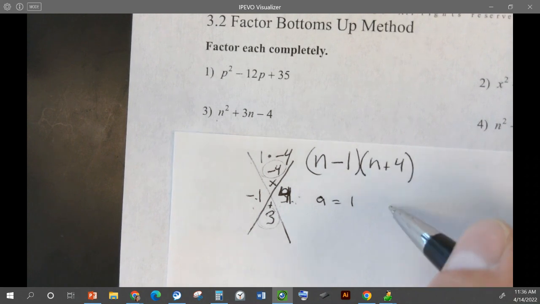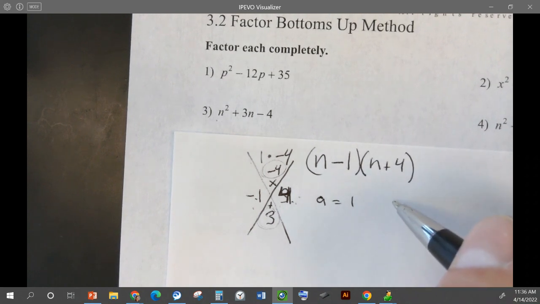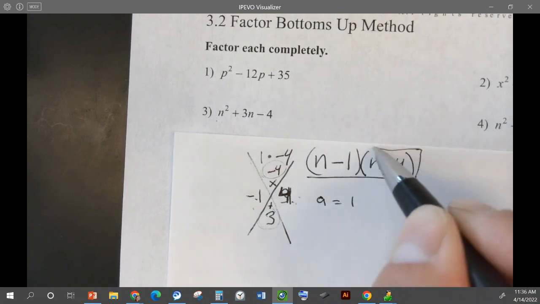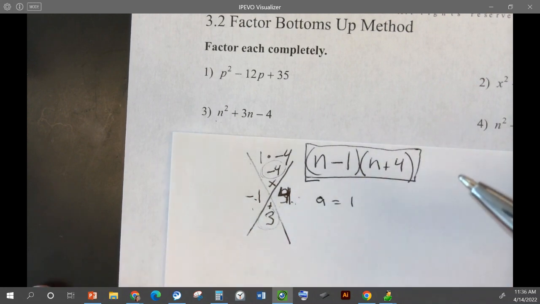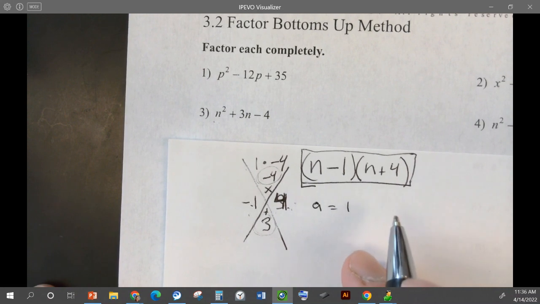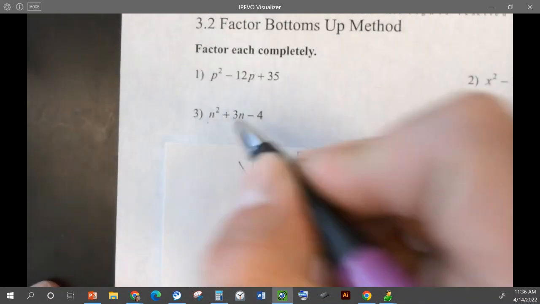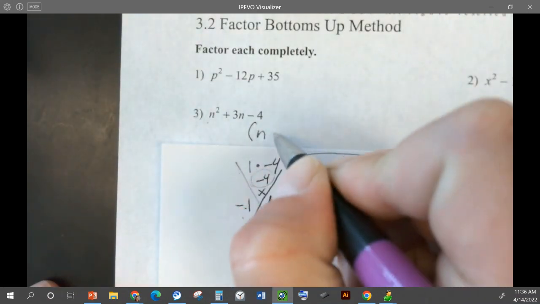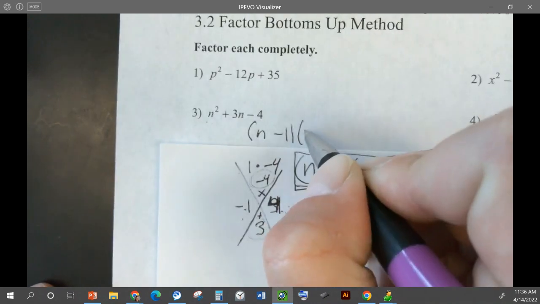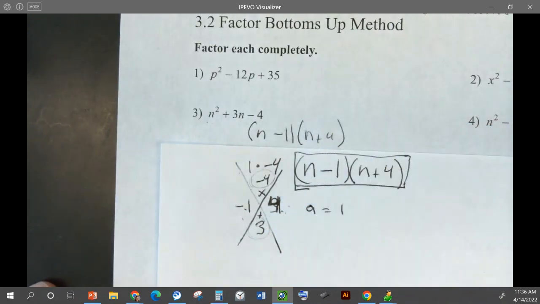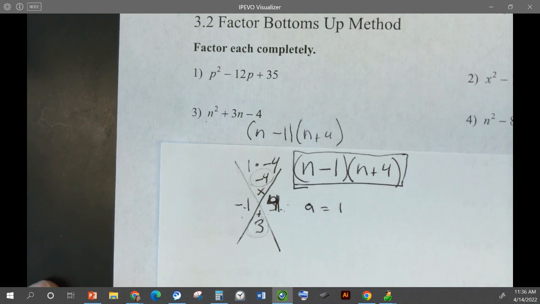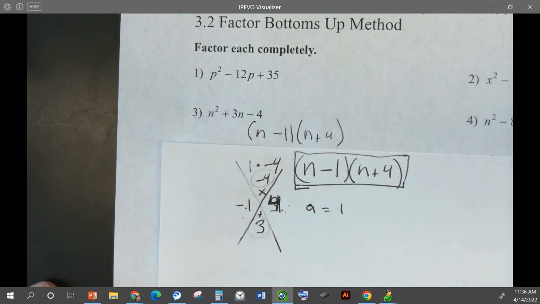And what's 4 divided by 1? Still 4. So we're doing the same method as last time. We didn't have to do anything last time because A was 1. So my answer would be n minus 1, n plus 4. Basically the same as last time if A is 1.